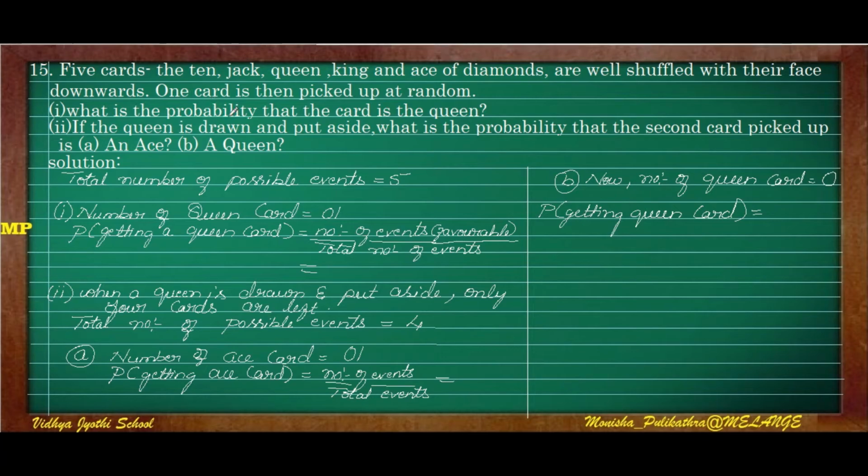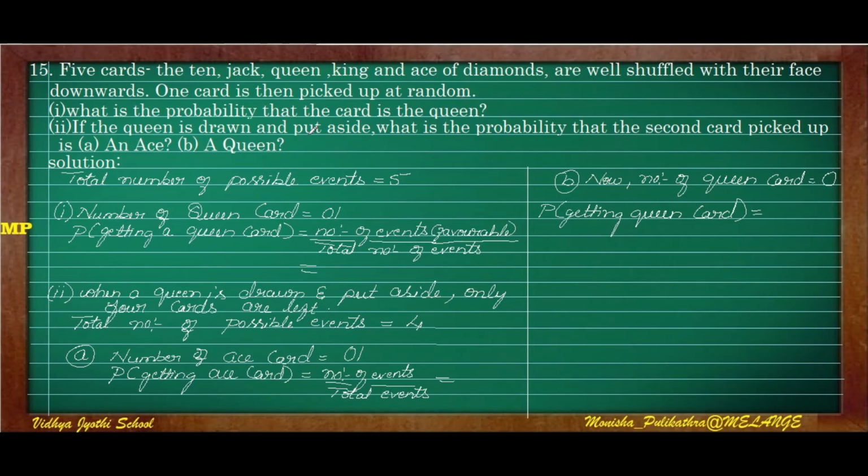I hope you understood. Moving on to the 15th question of this session. Here again a cards question is there. Only 5 cards have been taken: a 10, jack, queen, king and ace. So 1, 2, 3, 4 and 5 cards are there. They are well shuffled. So we have to find out the probability of getting a queen card.